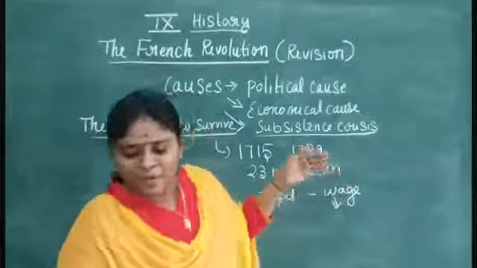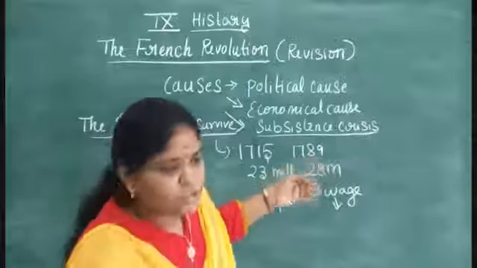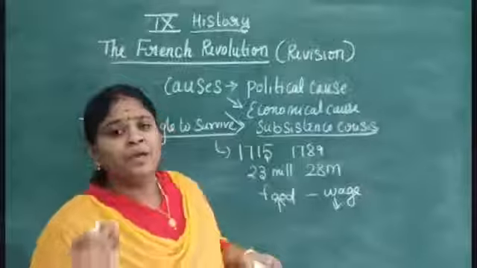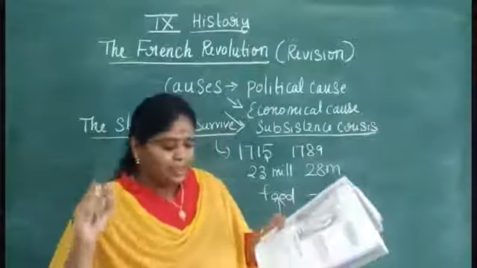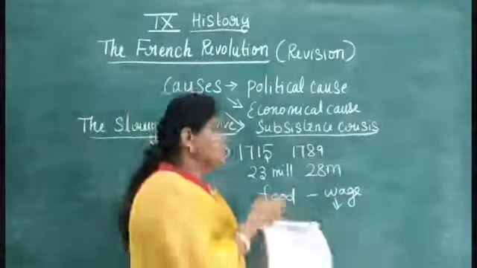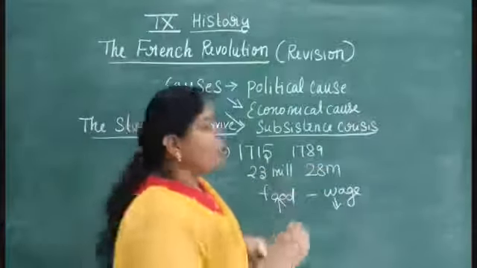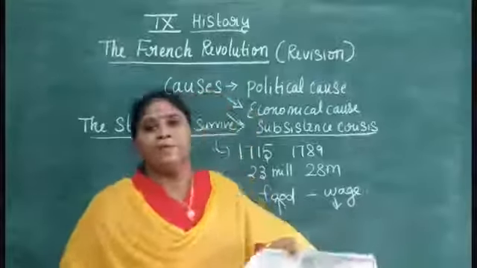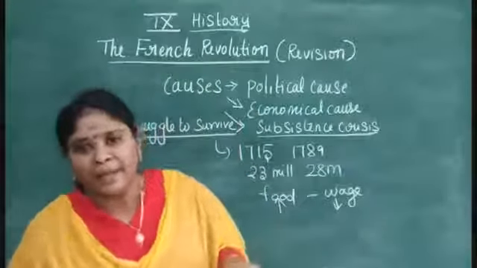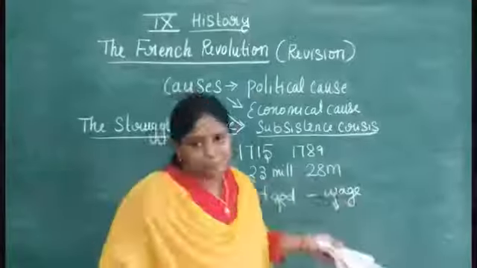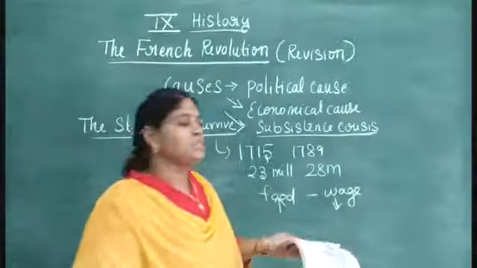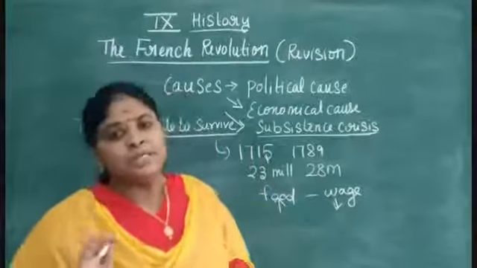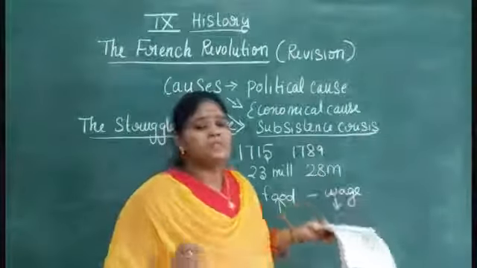So I hope you have understood this. Yes, my dear students. This subsistence crisis occurred frequently. It led to the desire for the old regime. The old regime means the age-old period that was happening. They wanted that to be brought back again, and they did not want the kingship rule to be followed. So this is about the struggle for survival and the subsistence crisis.